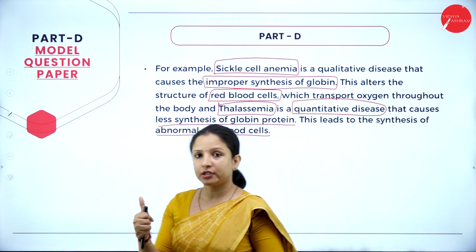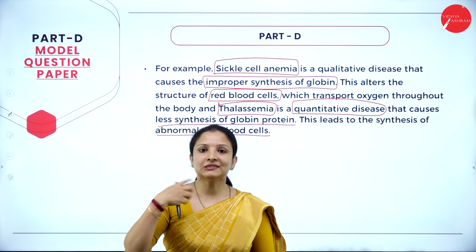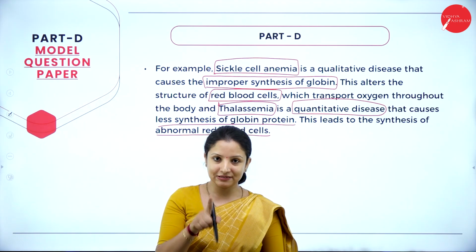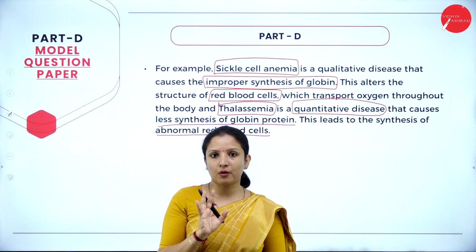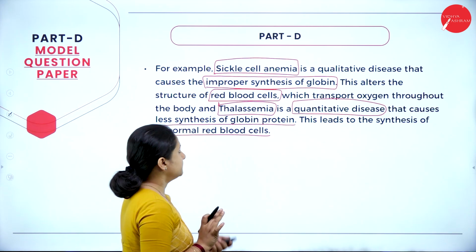Easy to remember. Qualitative example is sickle cell anemia. It will convert the RBC into a sickle shape, changing the shape of the RBC. Quantitative is thalassemia, wherein the number of red blood cells being produced itself will drop down. Therefore, the hemoglobin protein itself will reduce in number.